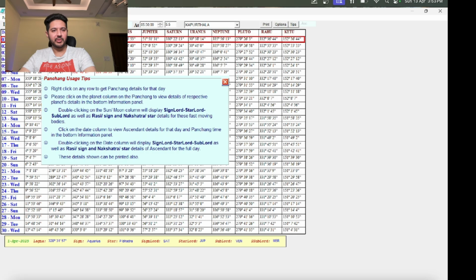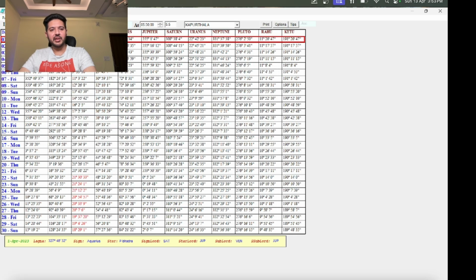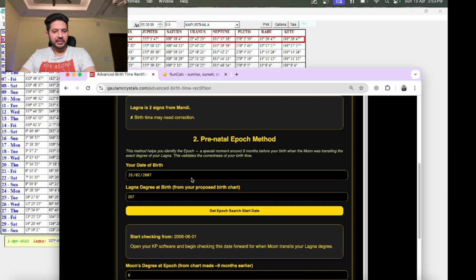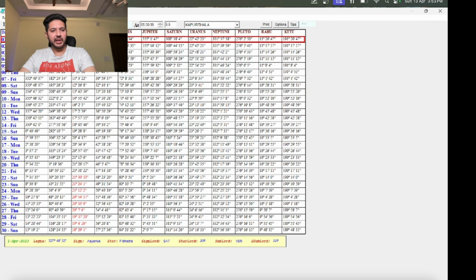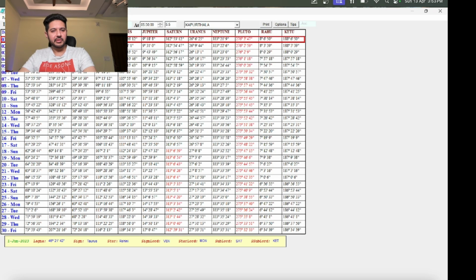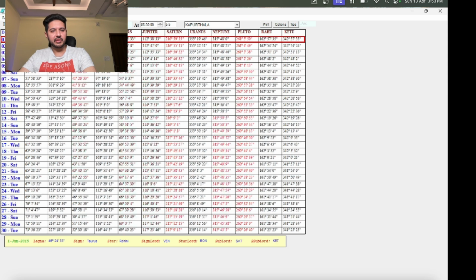Firstly, not to do everything from here, because this one is a very difficult process. Not every software has these options. Again, this one requires a lot of research also. So 1st of June 2006, so you have to go back there, 1st of June 2006. So this is the year.